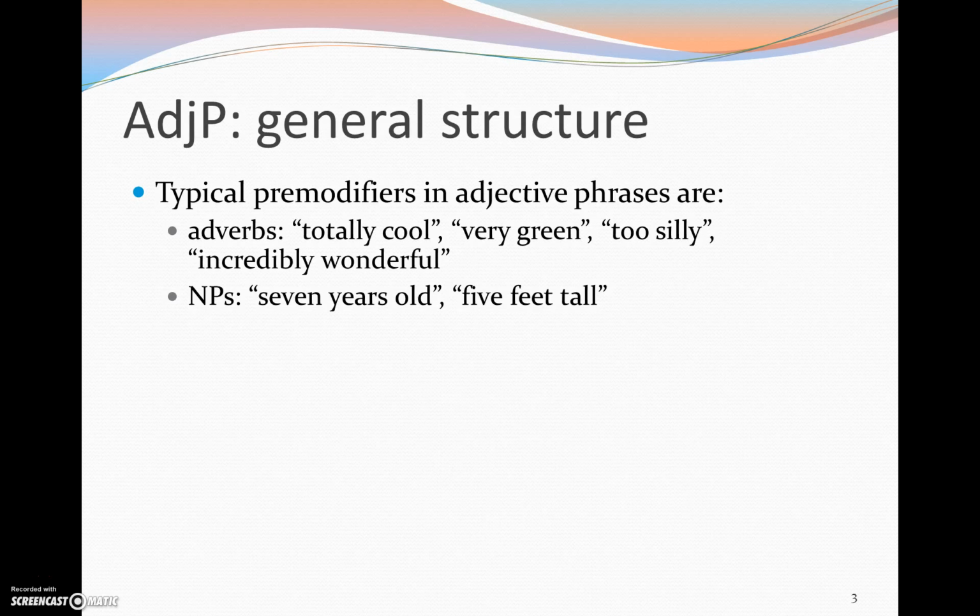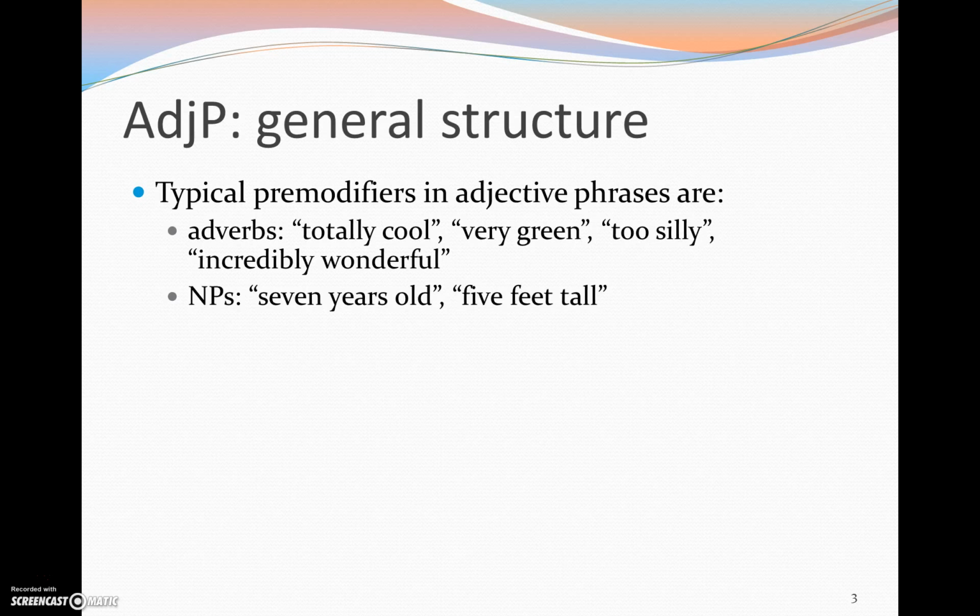Now, typical pre-modifiers in adjective phrases are adverbs. So they modify the adjective. So we have "totally cool," where cool is the adjective and totally is the adverb. We can also have noun phrases pre-modifying adjectives. So in "7 years old," old is the adjective here, and "7 years" is a noun phrase.